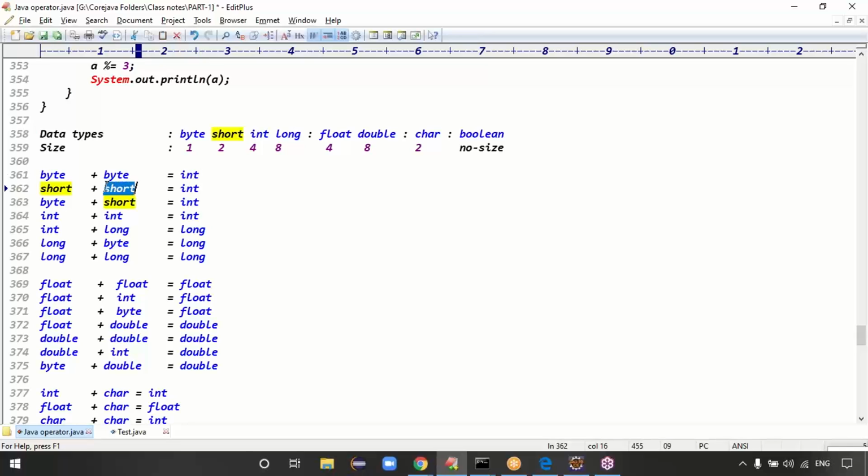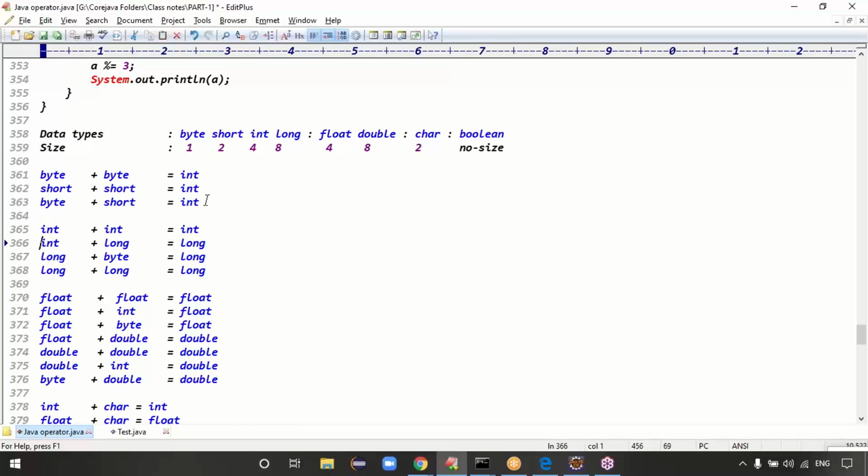Short plus short, integer. Byte plus short is also integer, right? Exactly. Next one: int plus long. Int plus long means long, right?